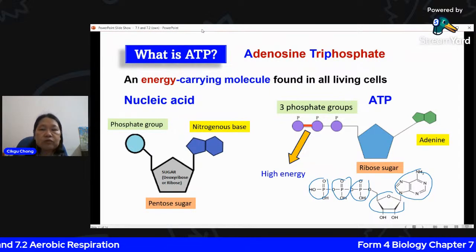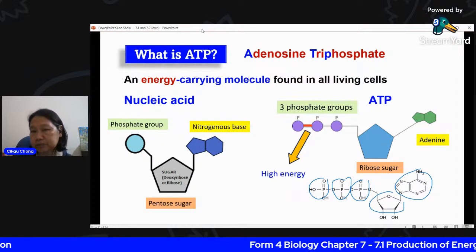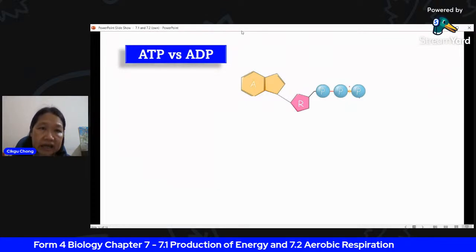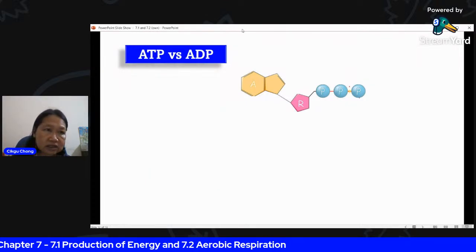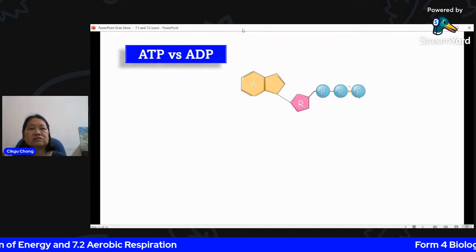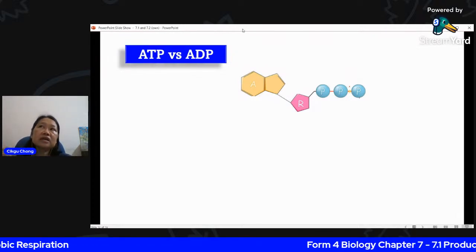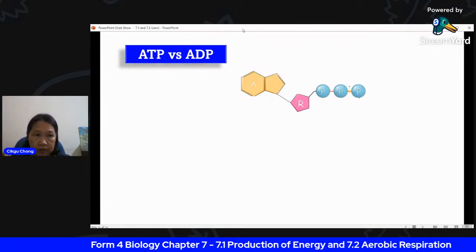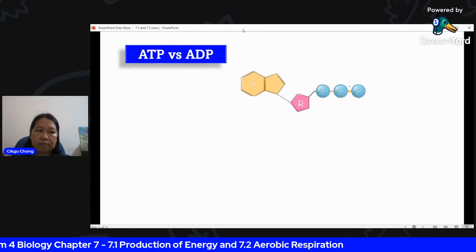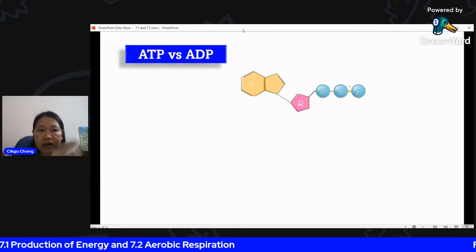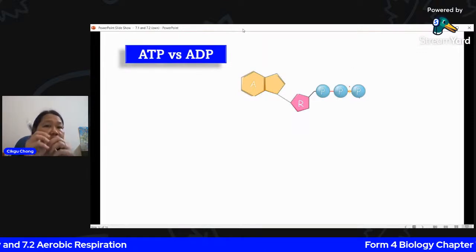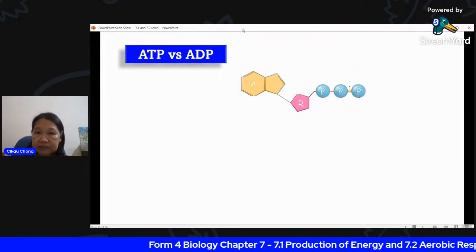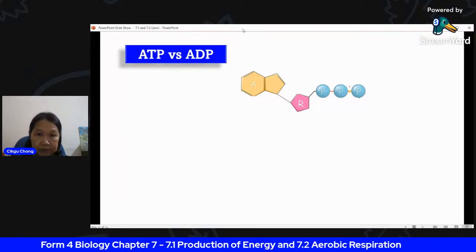All right. Now we see the relationship between how you use your ATP. What do you get when you break down your ATP? Now look at ATP versus ADP. You will see all this every time you learn biology, especially in your chapter 3, which talks about the sodium potassium pump, the active transport, where the phosphate group will bind onto the active site and change the shape of your carrier protein, and that brings in the ions or the molecules of the substance.